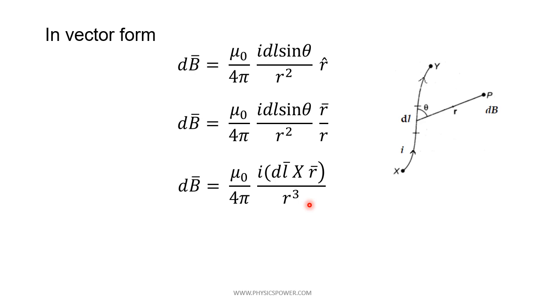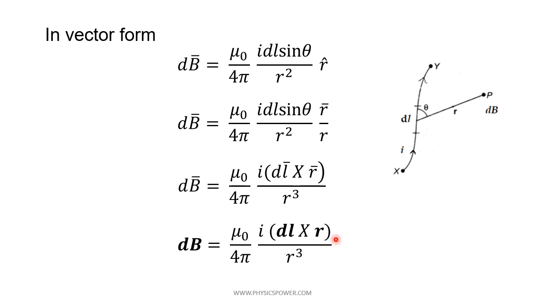We can also write this notation with bold letters: dB in bold letters. In some books they indicate the vector with bold letters, so dB indicates the vector, dl and r are vectors, and the remaining are scalars as usual. Now the direction.